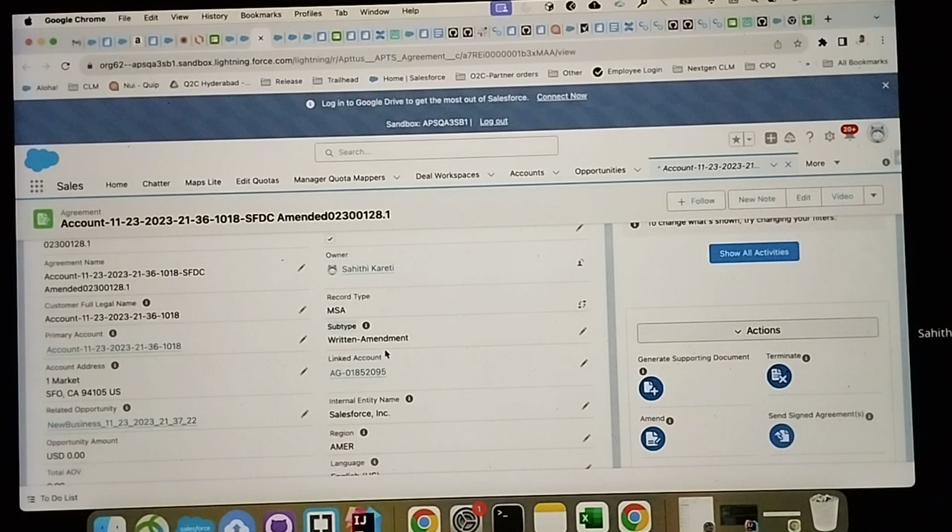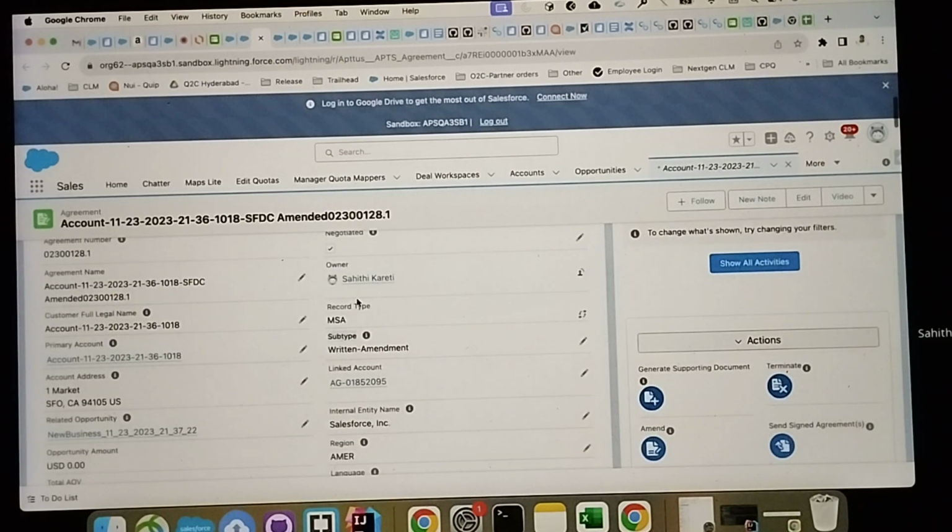This is part of phase 1 and phase 2 I'm talking about. Subtype should not be click-through or return core only. Then it is eligible for the governing MSA. And the record type should be MSA. This is eligible only for the MSA, not the PSA, the NDA, and other types of agreements.